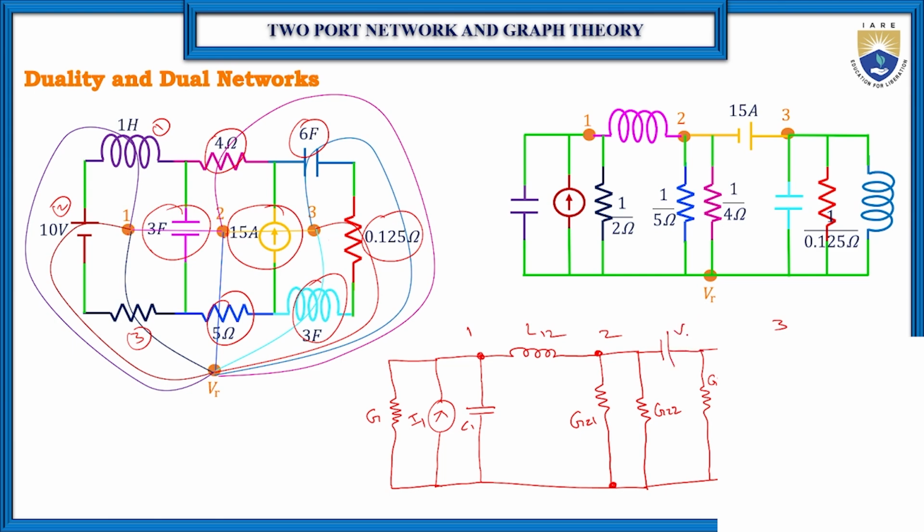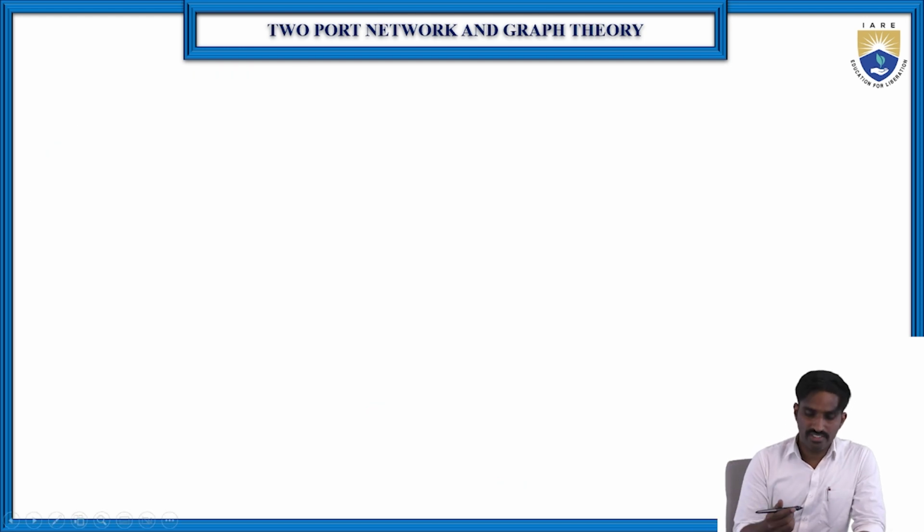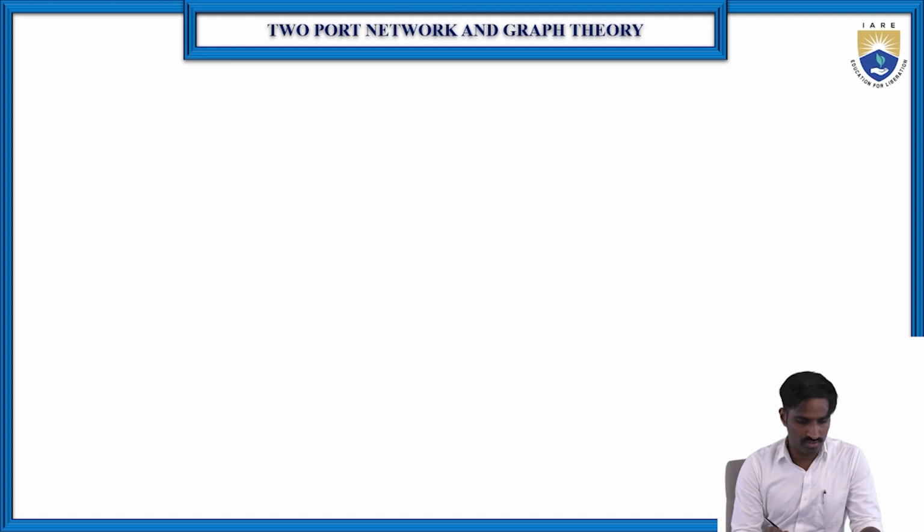Let us consider here it is V23. Okay. So now this is the dual. This is how we can draw the dual network for the particular circuit. So let me take one more example because in all these examples I have already drawn. So that's why maybe you may get confused.